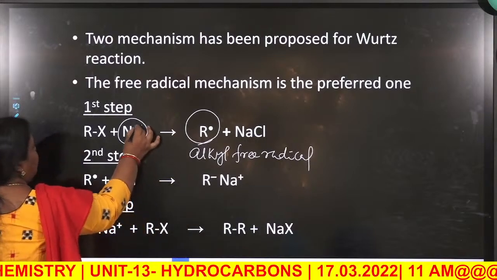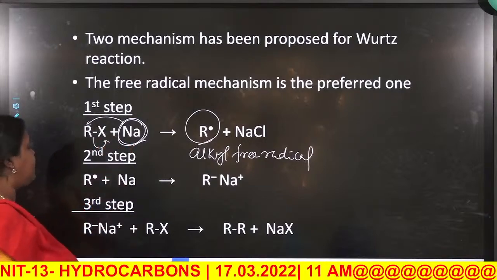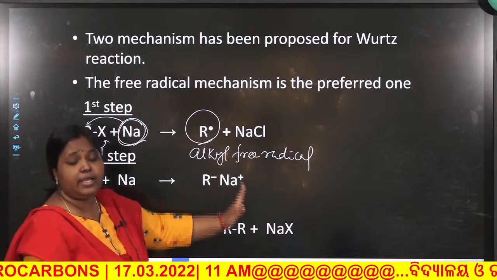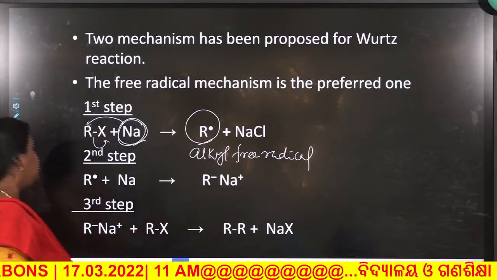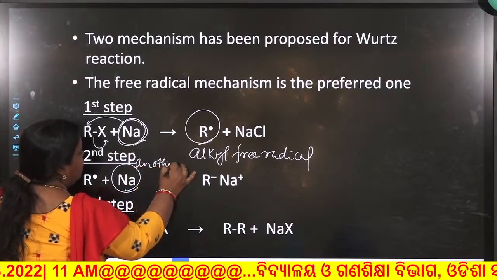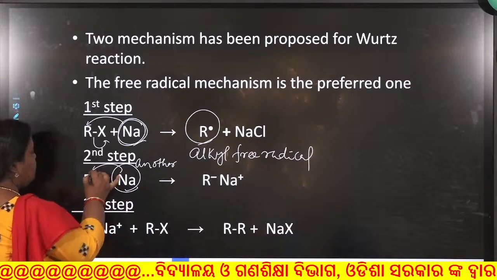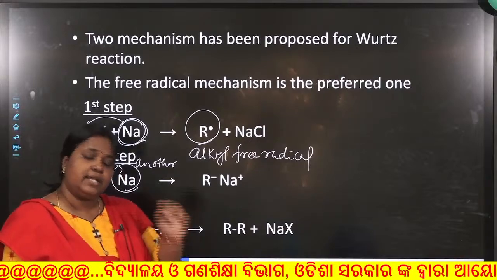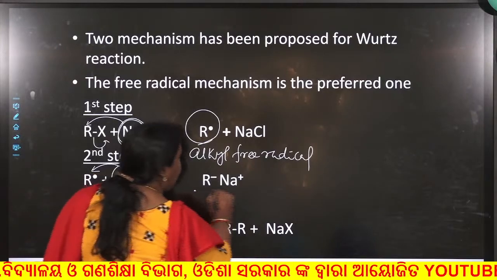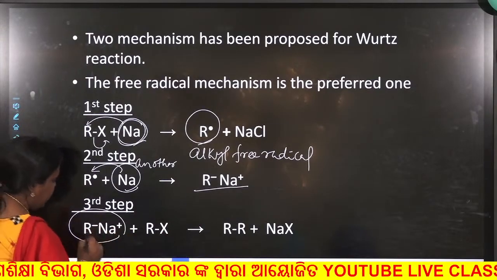Mark it, sodium transferred its electron to the alkyl halide, so X minus and Na plus are formed. In the second step we know that free radicals are very unstable, highly reactive compounds. So in the second step another sodium metal, the second sodium metal, comes into play and it also gives its electron to the alkyl free radical. You know free radicals are neutral. Now it gets one extra electron, meaning it becomes negatively charged, so you have R minus Na plus. In the third step this R minus will attack this.